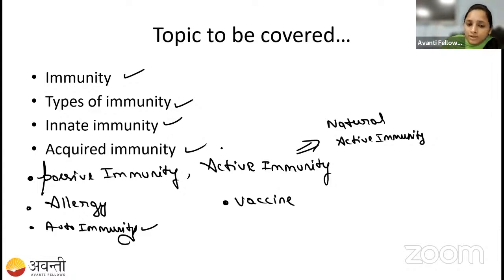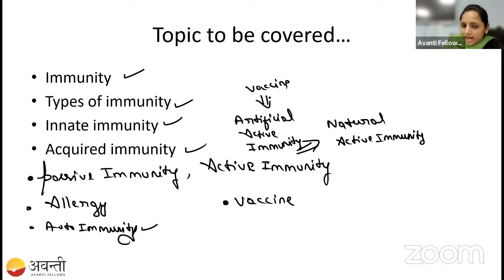And there is another type, the artificial active immunity. Here the vaccine comes in. So vaccine we call artificial active immunity. Here I am not at all exposed to the virus or bacteria naturally.